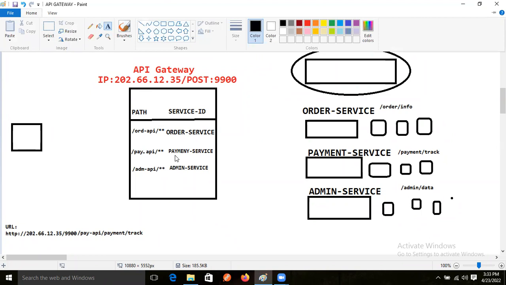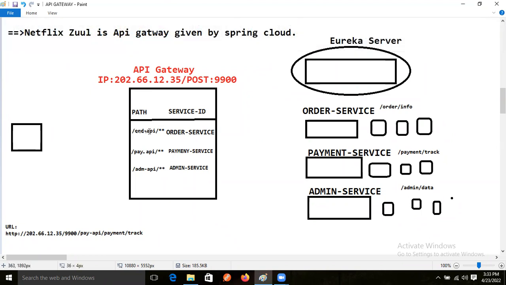This path is called the context path, or we also call it the API path, right?